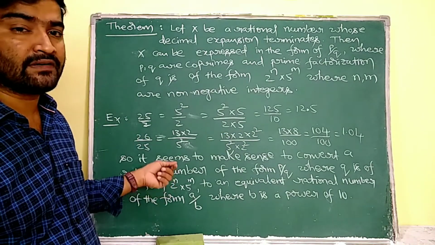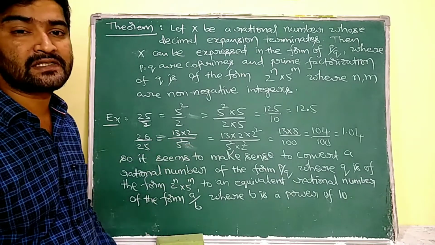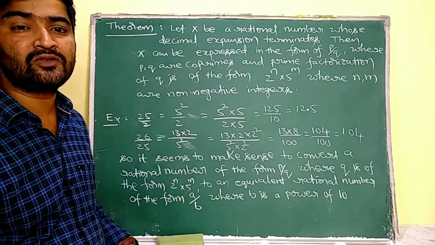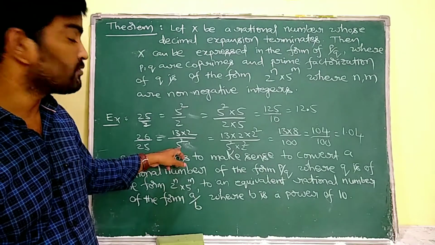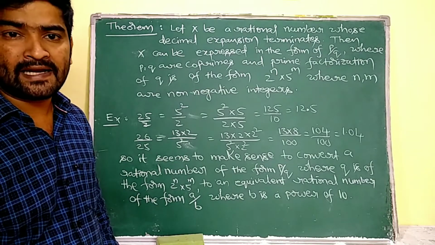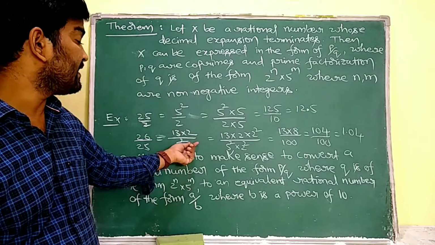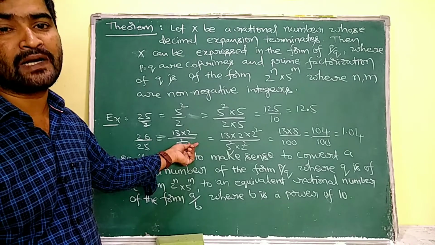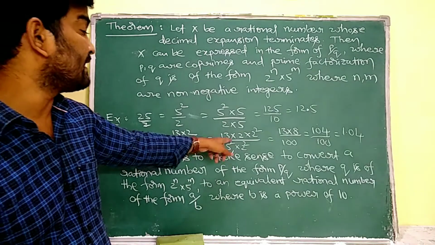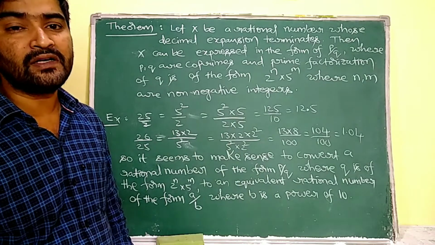Similarly, 26 by 25. This 26 can be expressed as 13 into 2 and 25 can be expressed as 5 square. So see, here the denominator is 5 square. To convert the denominator into a power of 10, I have to multiply it with 2 square. Why? Because 2 and 5 give 10. So I have 2 fives, so I have to arrange 2 twos here. So 5 square into 2 square gives us 100. So I am going to multiply both numerator and denominator with 2 square. So 13 into 2 square means 13 fours, that is 52, so 13 into 8 is 104 by 100, which can be expressed as 1.04.